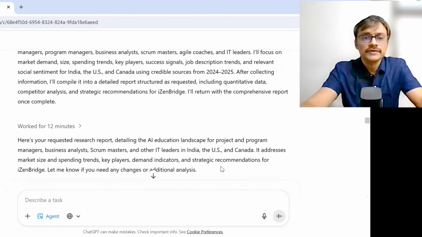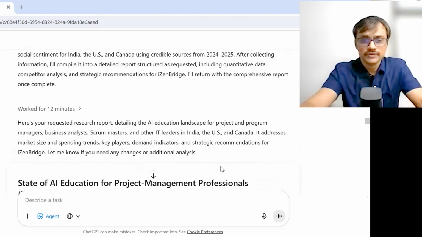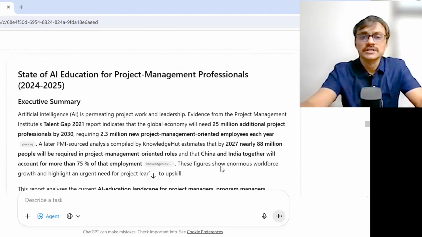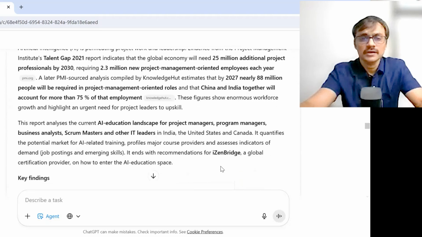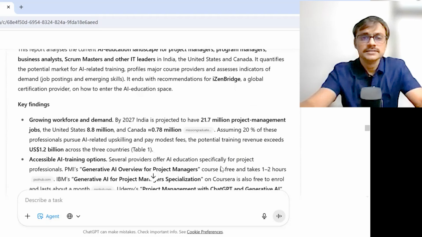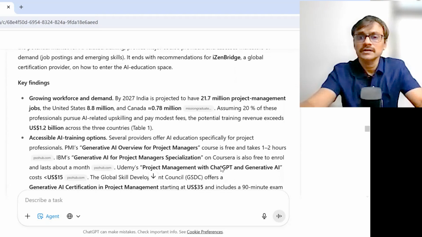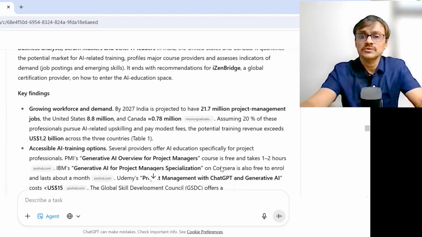Okay, so here we have something. It worked for 12 minutes, and now we have a result coming out. It is giving me an executive summary, and I can see some key findings: growth, workforce, and demand. It is giving some numbers, 2.21.7 million project management jobs.